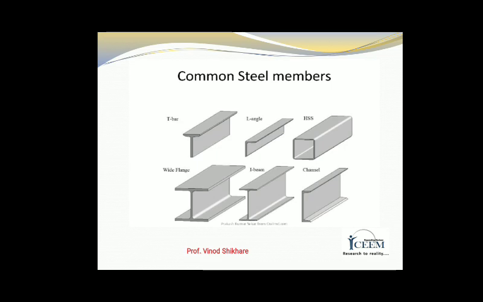Most commonly we use T section or I section. An example of I section is an electric pole, and the T beam is provided in structures horizontally as a horizontal main member.